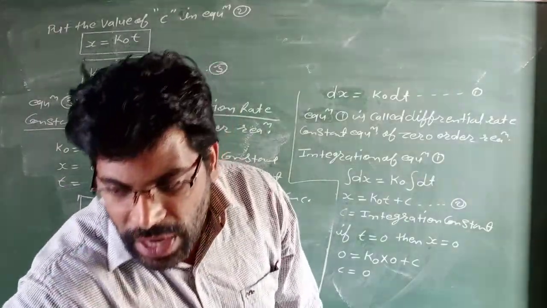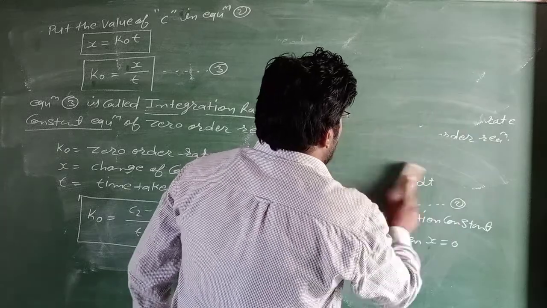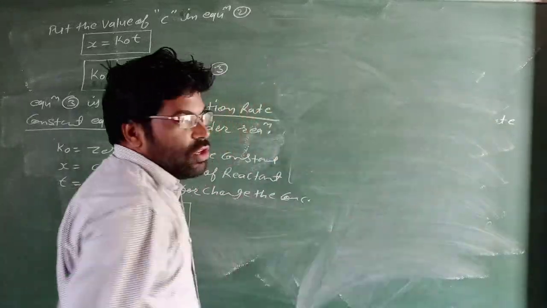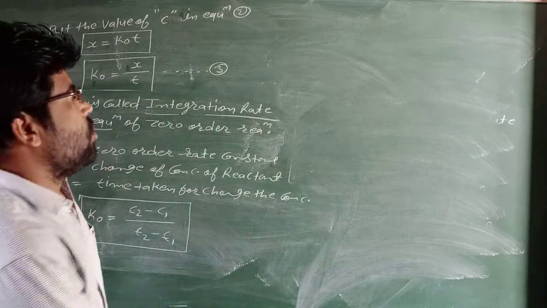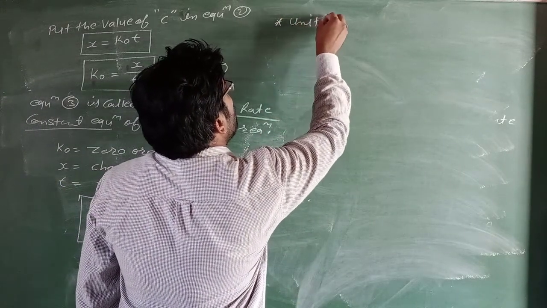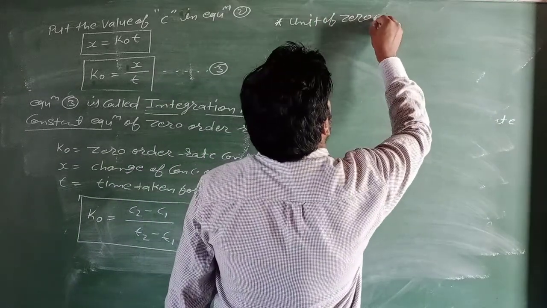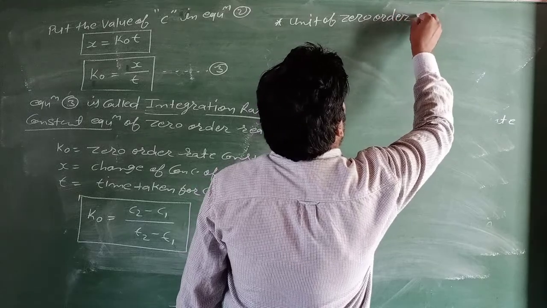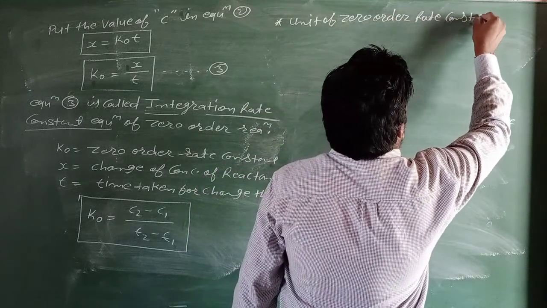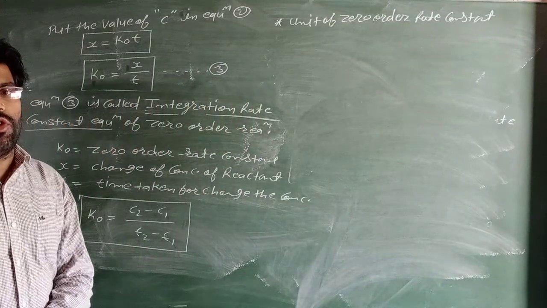What is the unit of zero order rate constant?